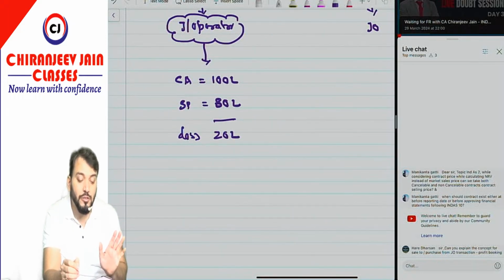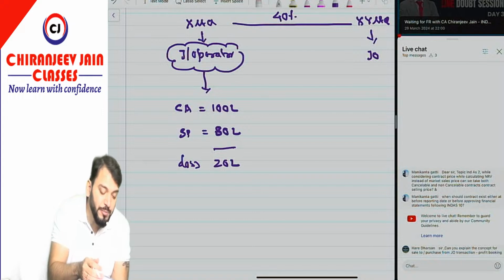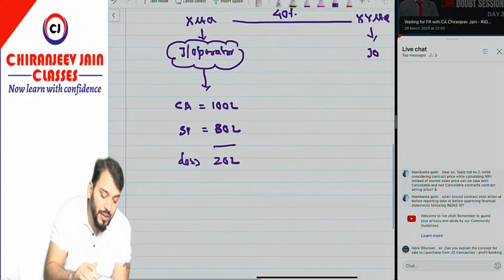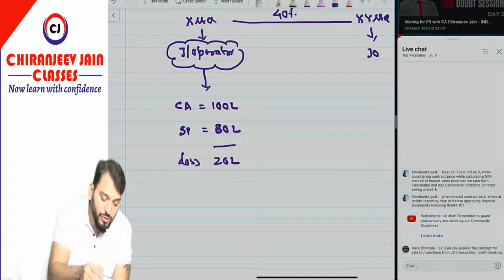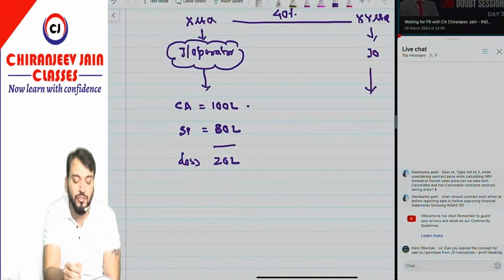So what will be the accounting treatment in the books of X Limited when the sale has been done? This becomes a purchase transaction for the joint operation.